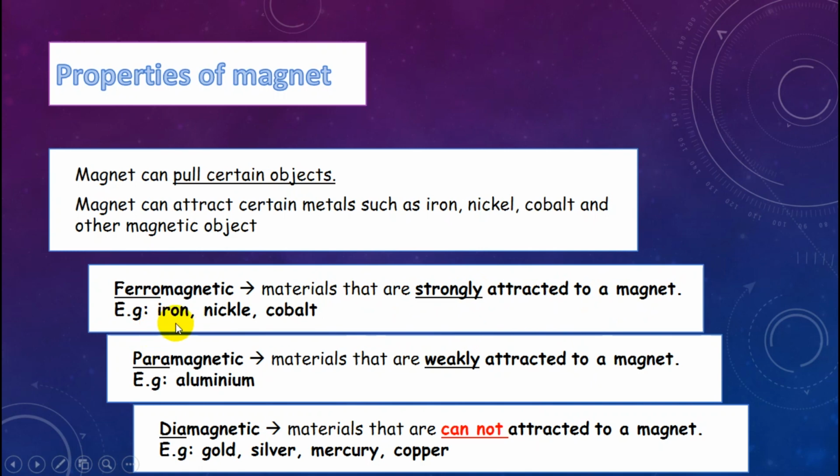Examples are iron, nickel, and cobalt. Paramagnetic materials are weakly attracted to a magnet. Example, aluminium. Diamagnetic materials cannot be attracted to a magnet. Examples are gold, silver, mercury, and copper.